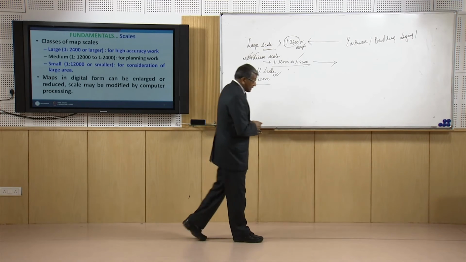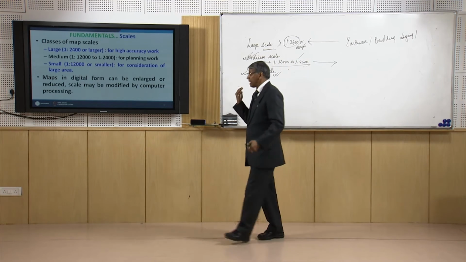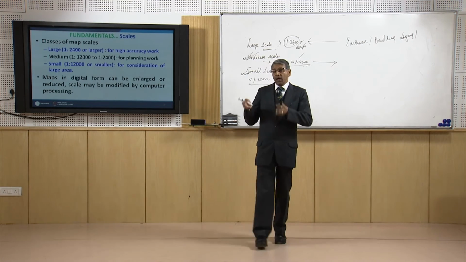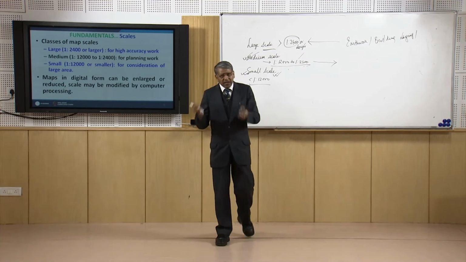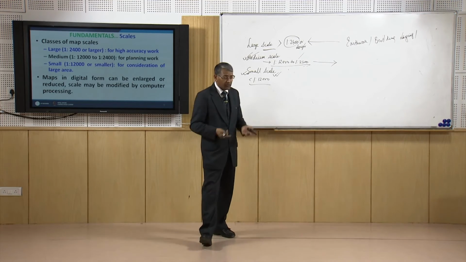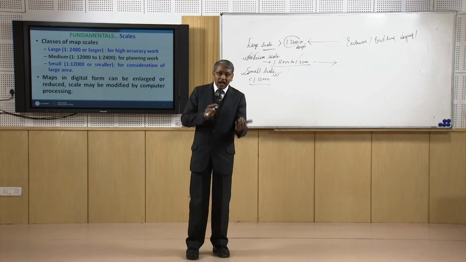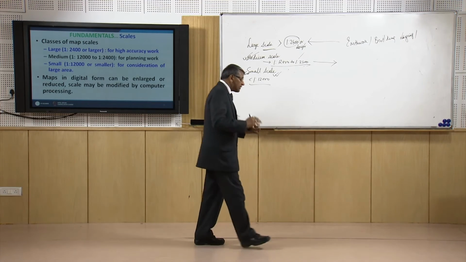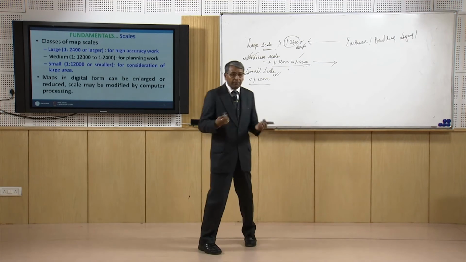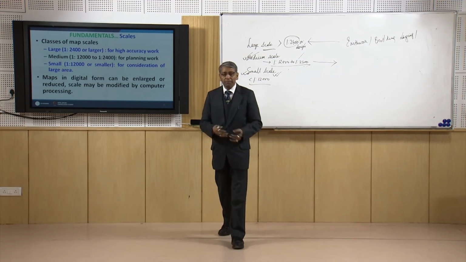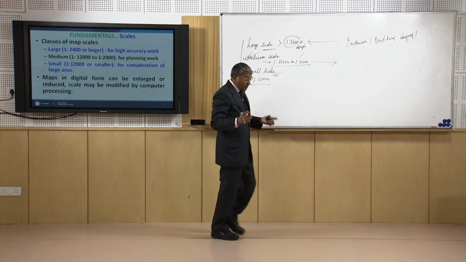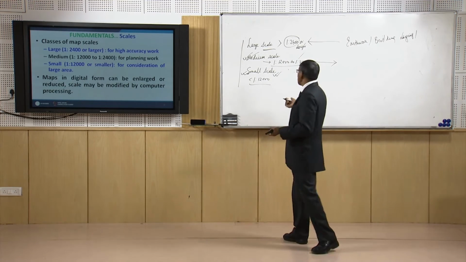So that is the utility of digital land surveying and mapping: during surveying we should take our data as best as possible, with the best available instrumentation, methods and resources, and then subsequently we can use the data for the type of map, scale of map, or class of map we require from time to time, simply by using different formats. That is the beauty and advantage of having a digital map.